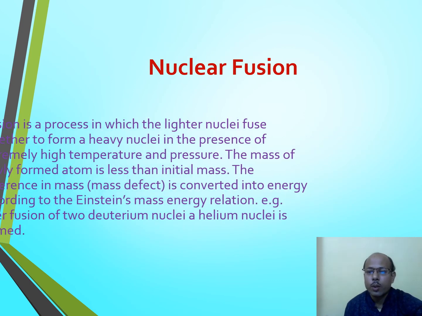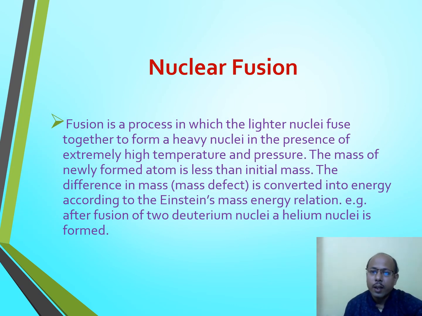Now we are going to discuss a different type of nuclear reaction. Initially we discussed nuclear fission, in which a heavy nucleus splits into two or more parts, but in this reaction two or more lighter nuclei combine to form a comparatively heavier nucleus, that is known as fusion. This is known as nuclear fusion reaction. Fusion is a process in which lighter nuclei fuse together to form a heavy nucleus, but this reaction can take place only in the presence of extremely high temperature and pressure.